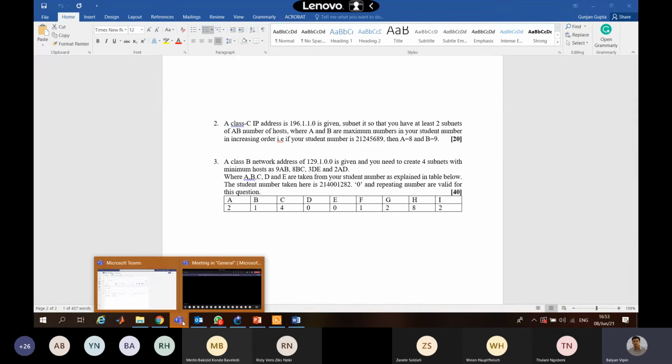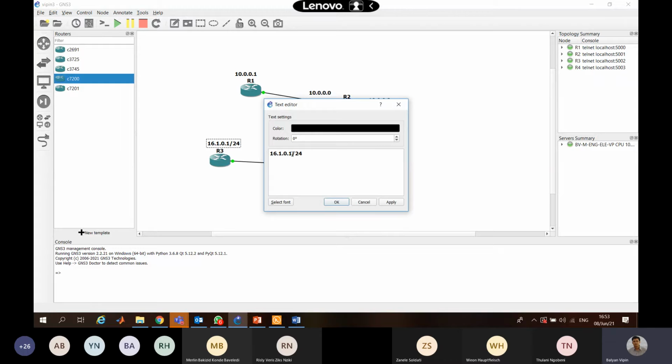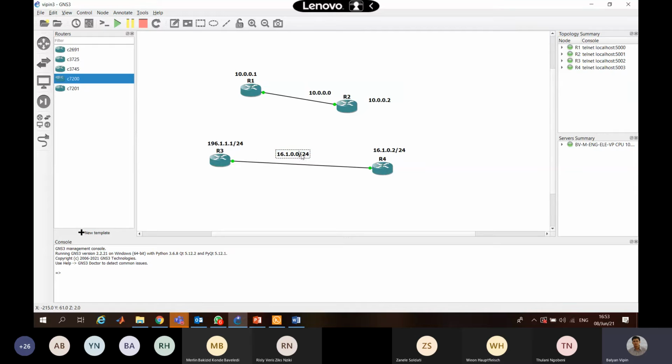This is my address, and then I'll go to GNS3 and edit the text. I'll make this 1, apply, okay. I'll make this, because this is my subnet here, and this one will be 2.